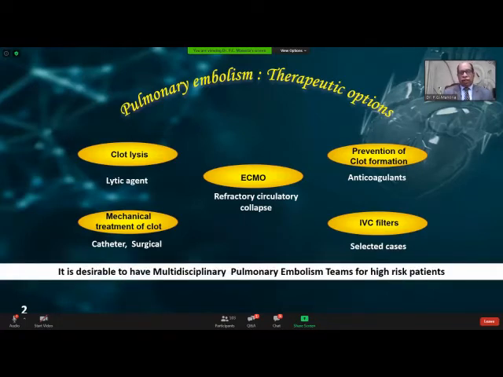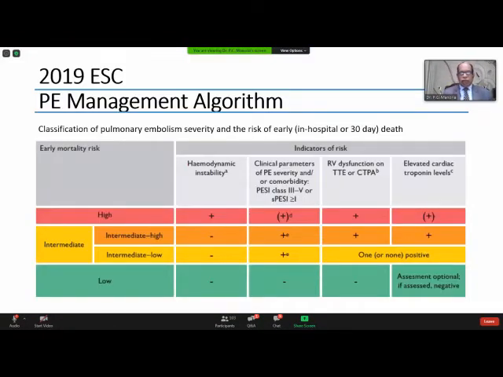As already told by Dr. Dalal, it is desirable to have a multidisciplinary pulmonary embolism team, at least for the high-risk patients. Now, whenever we treat pulmonary embolism, the first thing is we try to discriminate whether it is a high-risk pulmonary embolism, an intermediate risk, or a low risk.